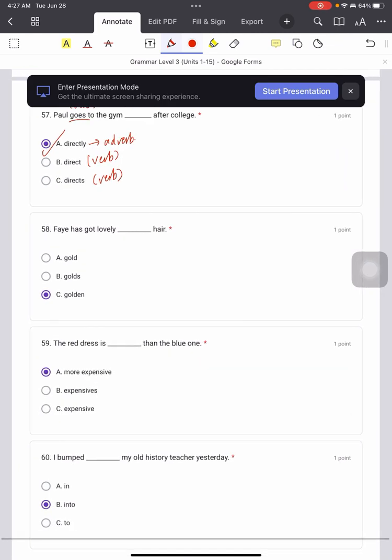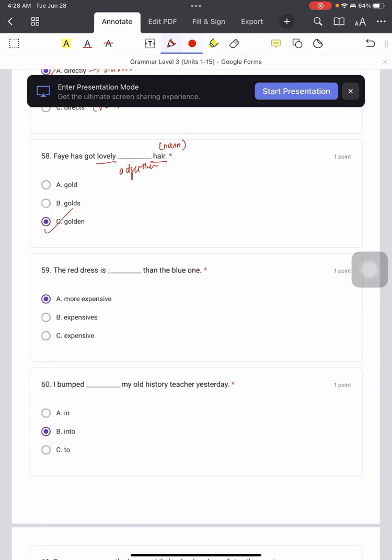58. Faye has got lovely golden hair. Right. So this is hair, right? This is a noun, right? So 前面 okay, at the front part, you're going to use adjective. So lovely is adjective. Golden is also adjective. So C is the answer.